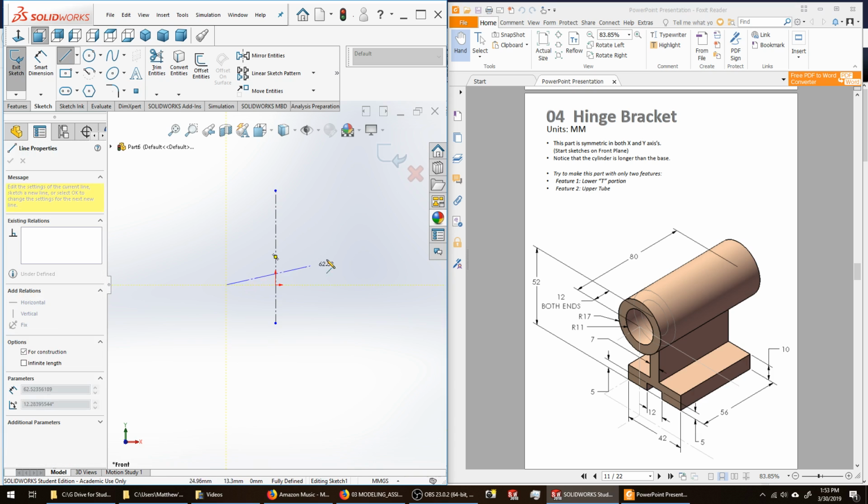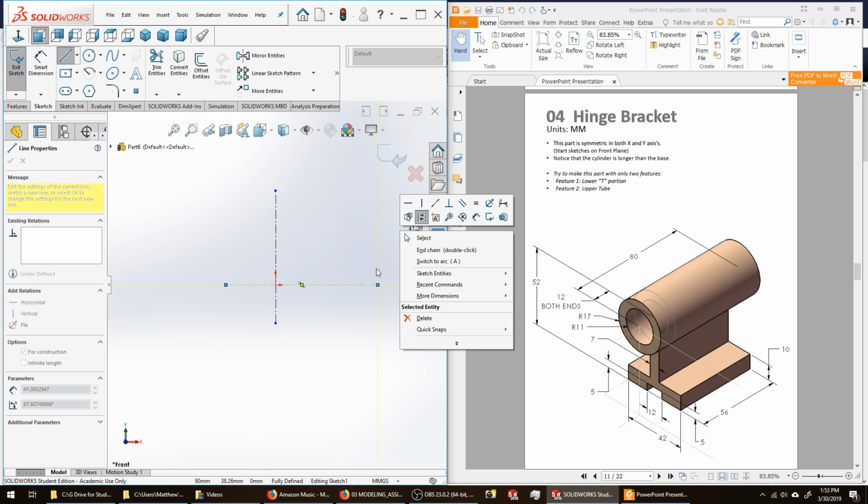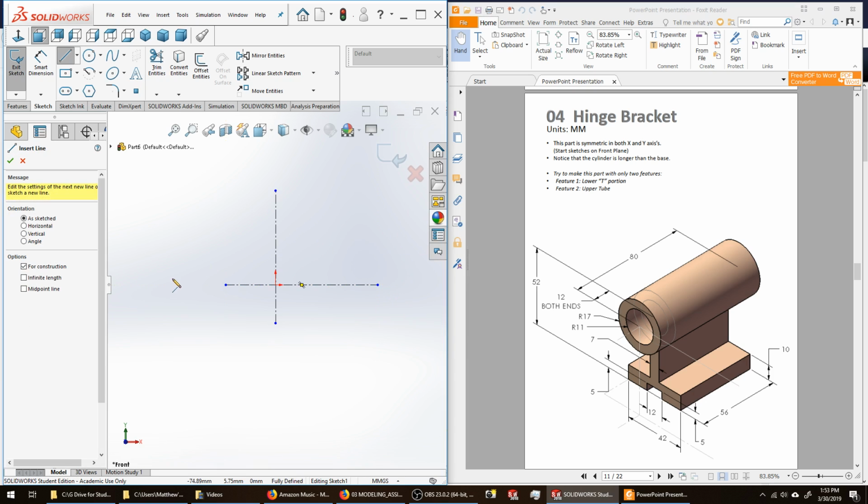Get coincidence to my origin and create a horizontal construction line. Place my endpoint, end chain. Uncheck for construction and begin drawing my shape. I'm going to draw half of this shape, extrude it, and then mirror the extrusion. I have a slot in the bottom, 12 millimeters wide, 5 millimeters tall.